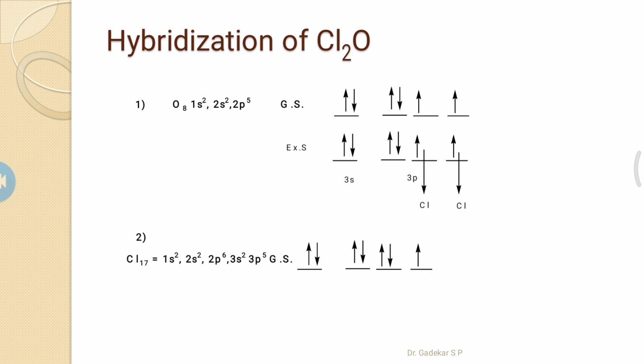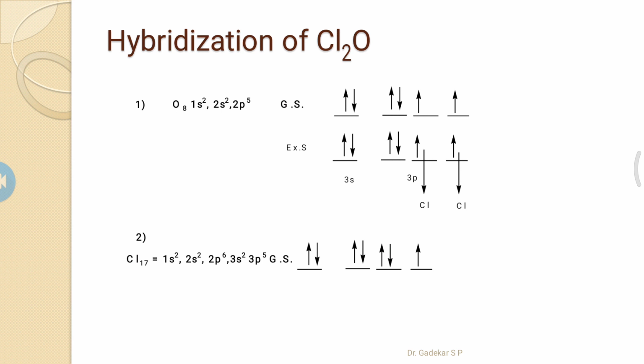The 3s and 3px orbitals contain two pairs of electrons. It means two lone pairs are present, which are not involved in bonding, but the unpaired electrons are involved in bonding. The excited state of the oxygen atom contains two unpaired electrons. These two unpaired electrons are shared with chlorine atoms to form chlorine-oxygen bonds. Two chlorine-oxygen bonds form.